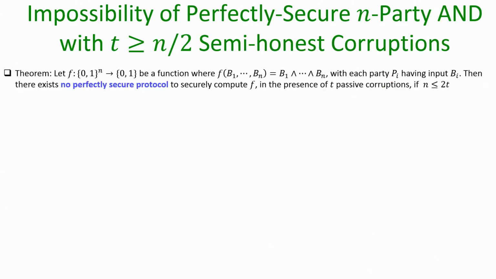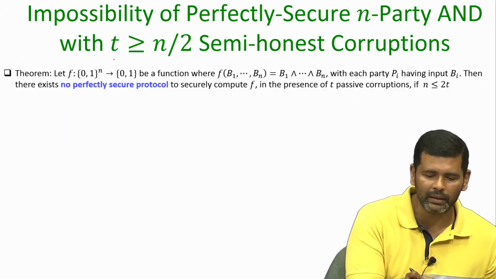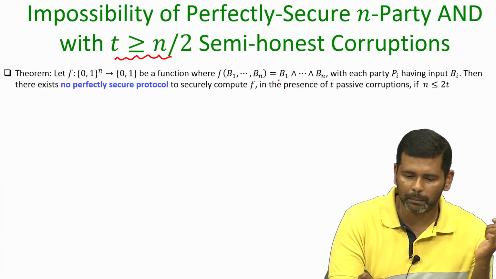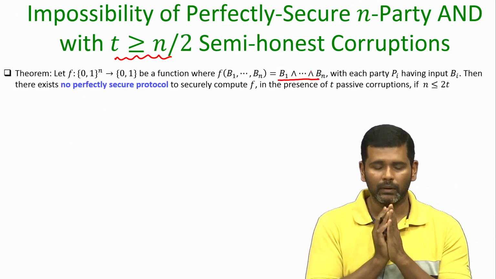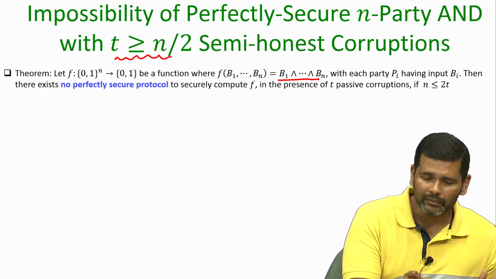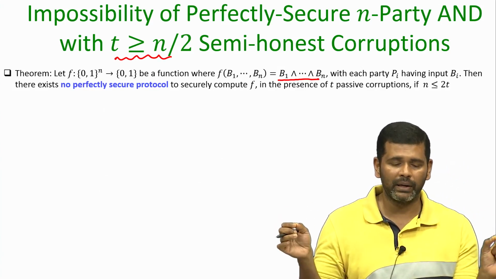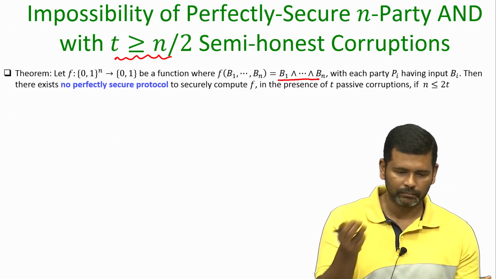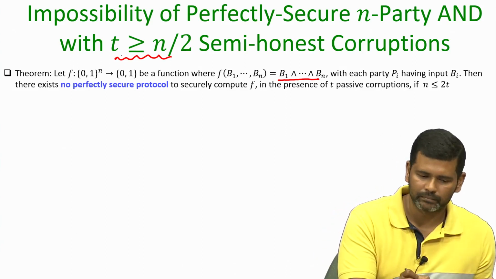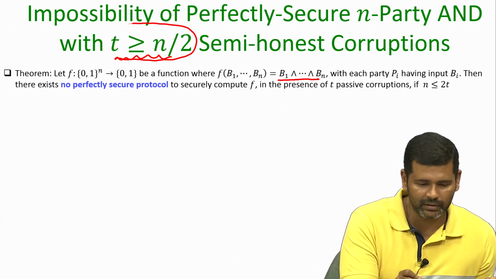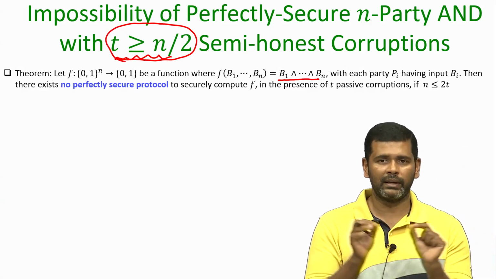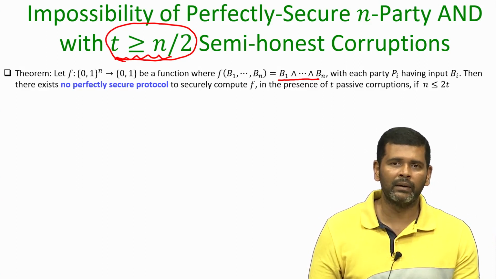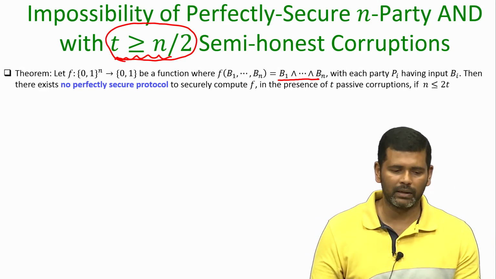Now, we want to generalize this argument to argue that if there are n parties with their respective private bits B1 to Bn, and if we want to securely compute the AND of those n bits, and up to t of the parties could be corrupted by a computationally unbounded adversary, and if we are in the setting where t is greater than or equal to n by 2, then there exists no secure protocol to securely compute the AND of the bits of the n parties.